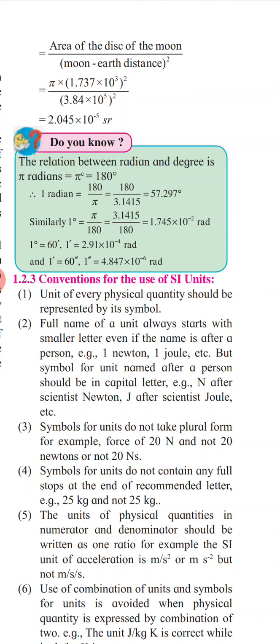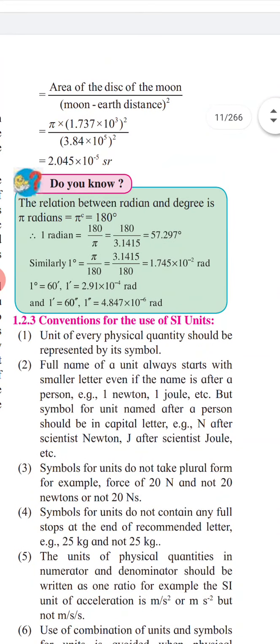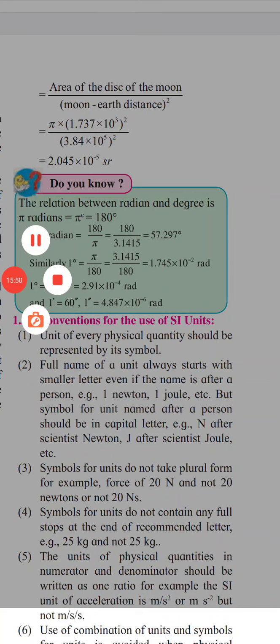When we solve problems, our concepts will be clear, and you will realize how we can use these radian and degree terms. This calculation will be very lengthy, but by using the log table it will be very easy to calculate the answer. Till here we will stop now. Fine, thank you.